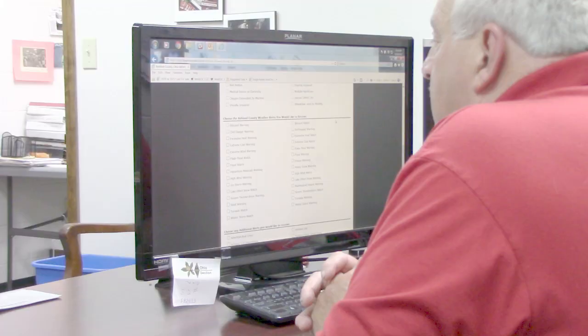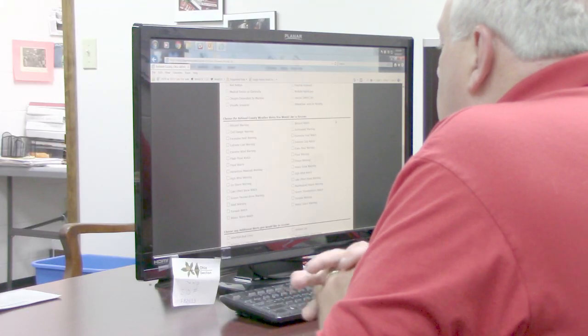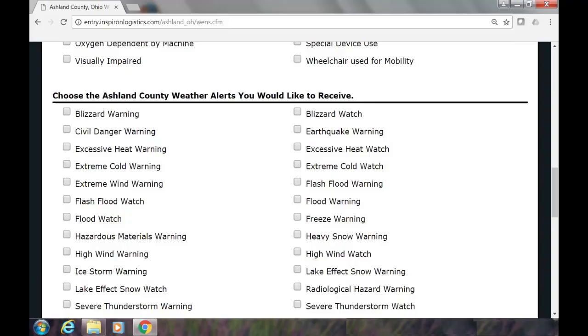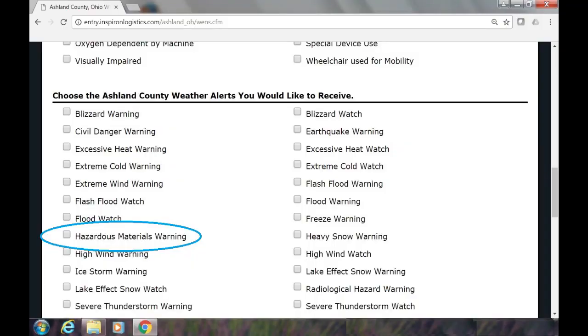Because if you do, as I said in the beginning, your phone will be going off all the time. So please think about what warnings are most important to you and select those warnings as you go through. We wanted to give you an opportunity to have many warnings to choose from. We didn't want to limit it for you, but you have the opportunity to do that on your behalf. Also, there is a hazardous materials warning box, and we ask that you check that.